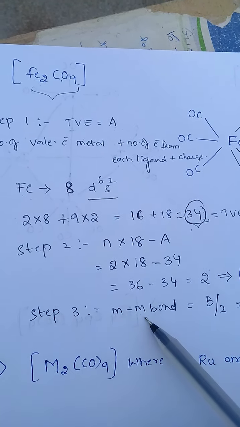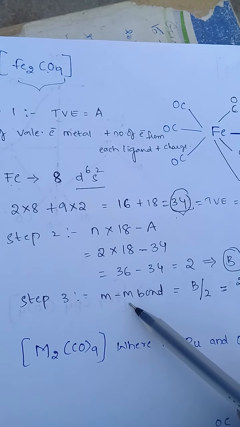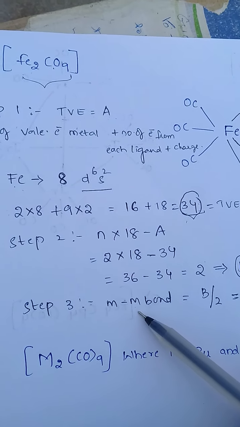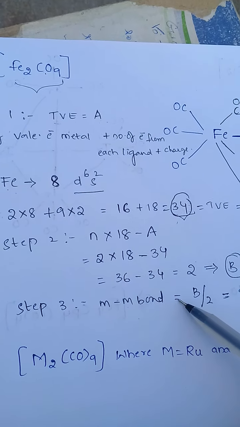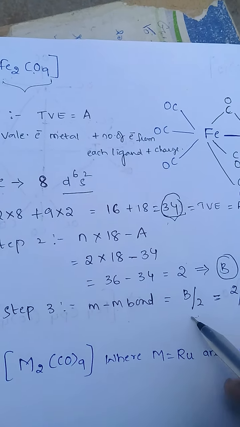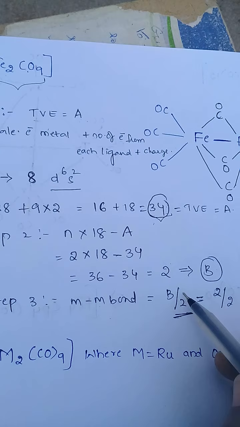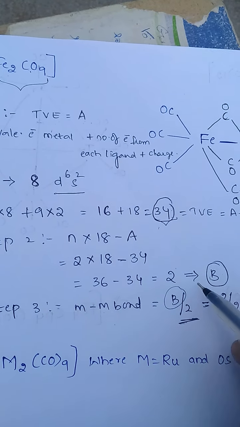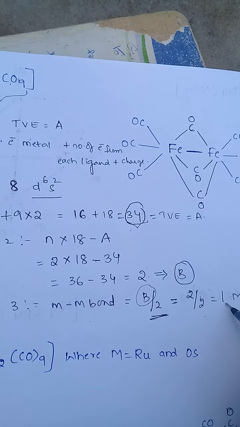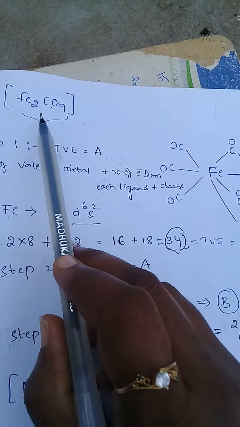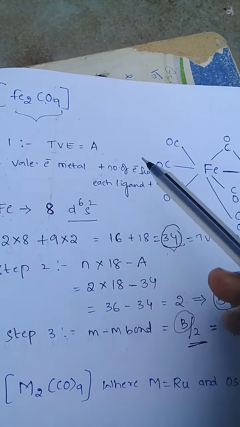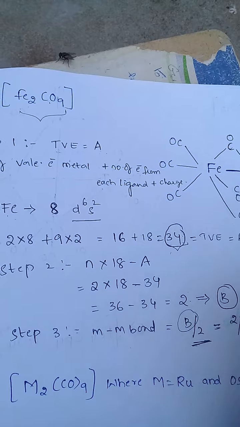Third step, metal-metal bonds means B by 2, which is 2 by 2 equals 1. So in this Fe2(CO)9 cluster, one metal-metal bond is present.